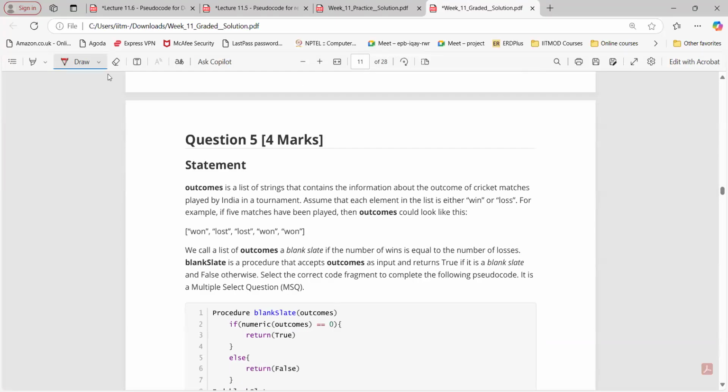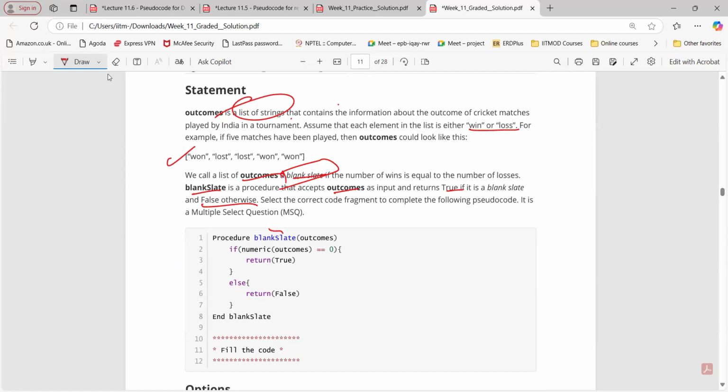Outcomes is a list of strings that contains the information about outcomes of cricket matches played by India. Assume that each element in the list is either win or loss. For example, five matches. We call a list of outcomes a blank slate if the number of wins is equal to the number of losses. Blank slate is a procedure that accepts the outcomes as an input, returns true if blank slate and otherwise false. Then choose the correct pseudo code here.